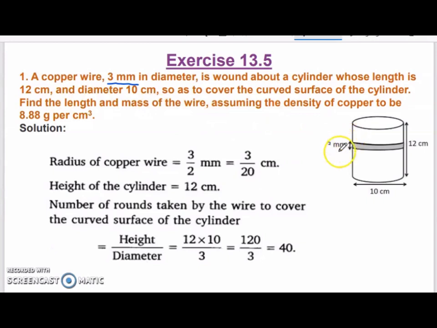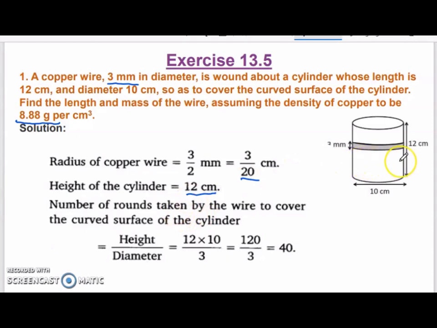Find the length and mass of the wire, that is this copper wire. How much length of copper wire will be required to completely cover this cylinder, and also find the mass when the density is given to you as 8.88 gram per centimeter cube. So for that, first we will see what is the radius of the copper wire. It is 3 by 2 millimeter, or in centimeters it is 3 by 20. Height of the cylinder is 12 centimeter.